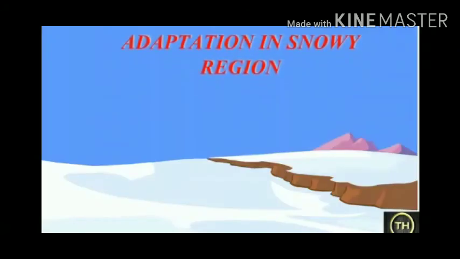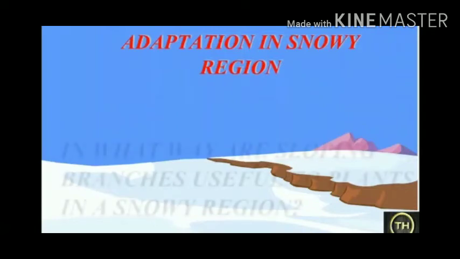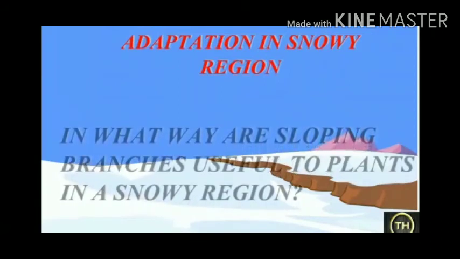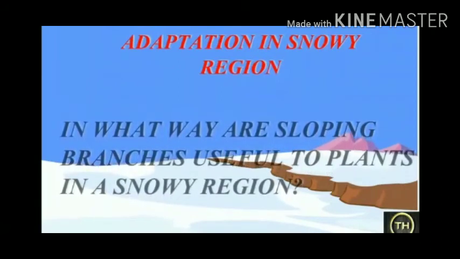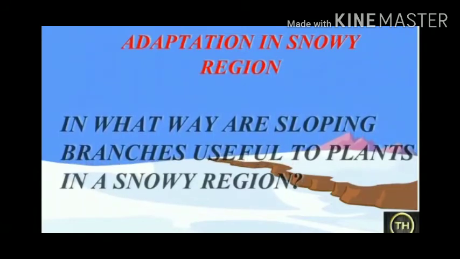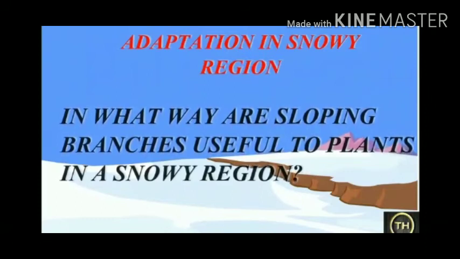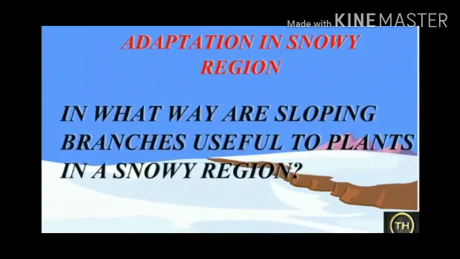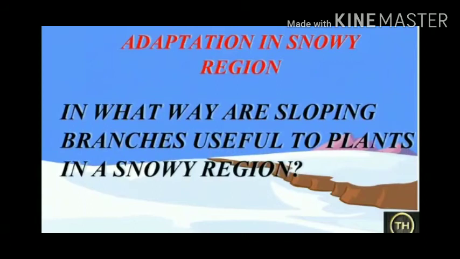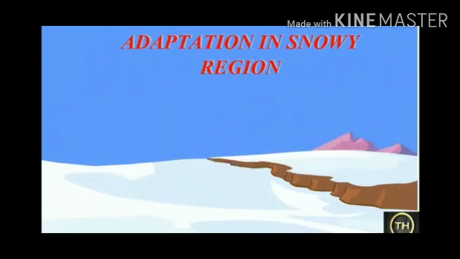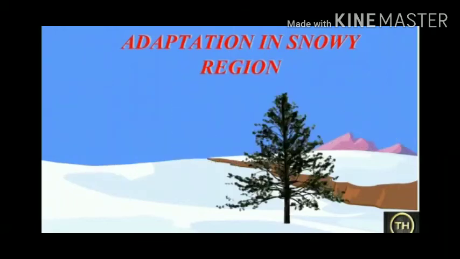The next is adaptation in snowy regions. In what way are sloping branches useful to plants in a snowy region? The answer is, plants of snowy regions mainly include conifers. Conifer means cone-like structure, like deodar and pine. These trees are conical in shape.